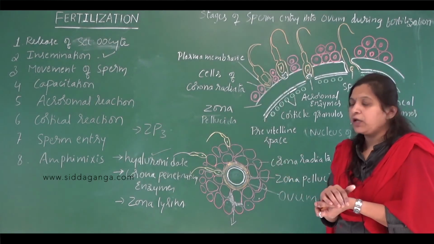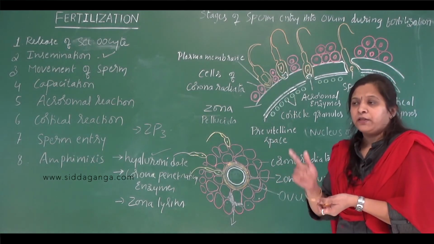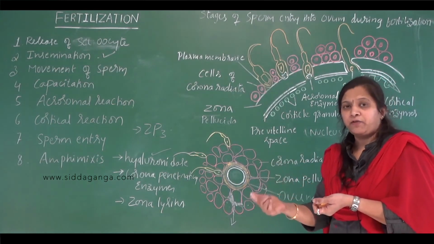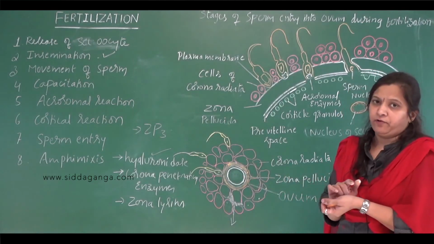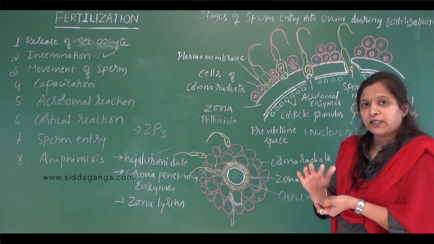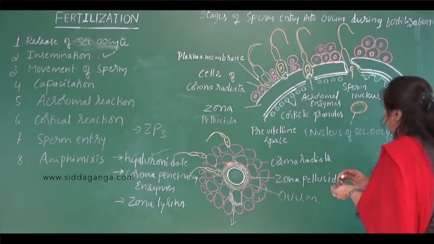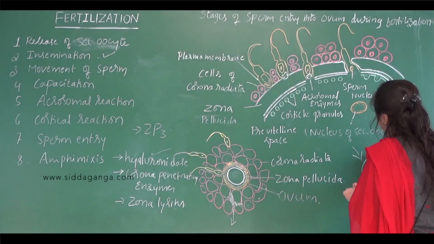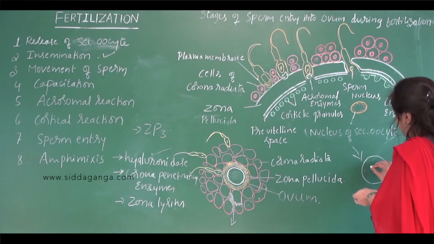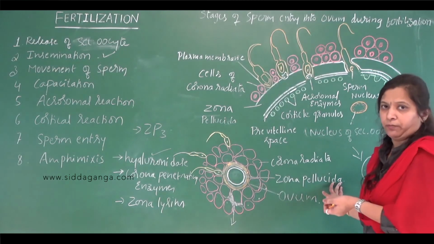That process is called what? Amphimixis. So amphimixis means what? It is the process of fusion of the haploid male pronucleus with the haploid female pronucleus. That process is called amphimixis. Amphimixis results in the formation of a diploid zygote, the fertilized egg. So that restores the normal diploid set of chromosomes in human beings.